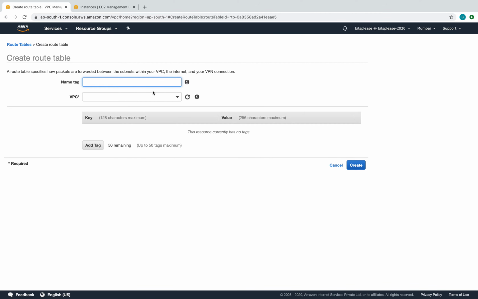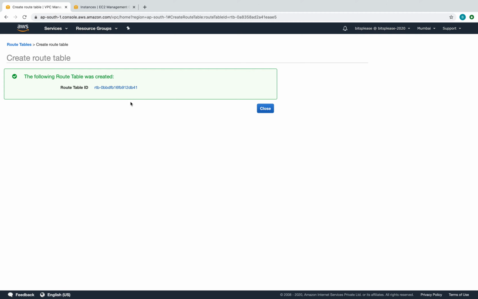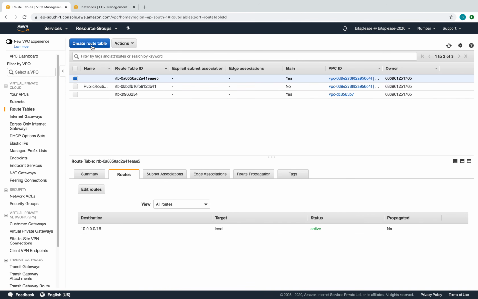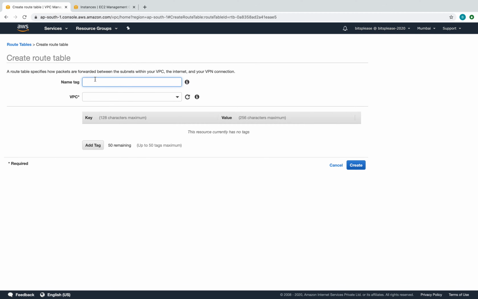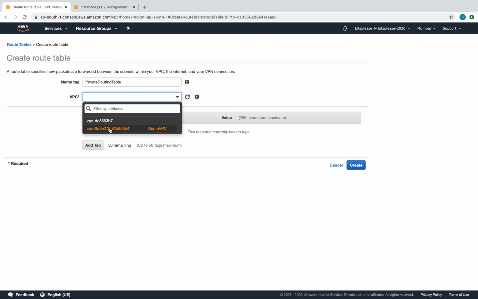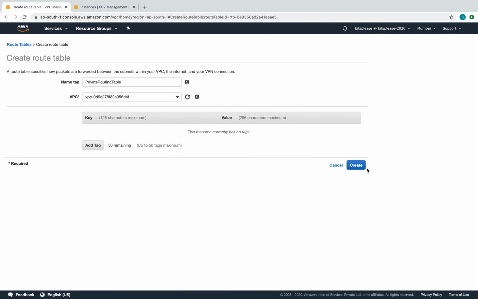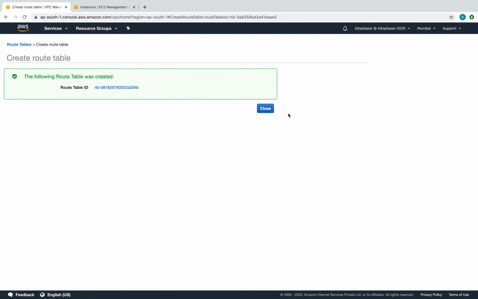So this is going to be our public routing table. There you go. We'll have to select our demo VPC, because we're creating inside it. Let's go and say create, and we'll also simultaneously create one more, which is our private. Need to change this, and the VPC as well, and I think that's good. So let's say, there we go, create.